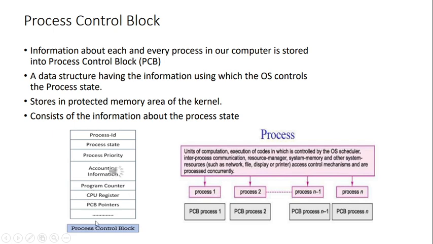Complete information about the process will be there in the process control block. And you can see there will be a particular process control block for each of these processes.